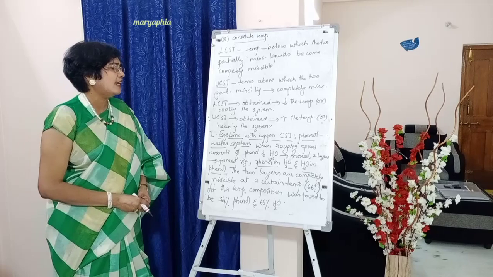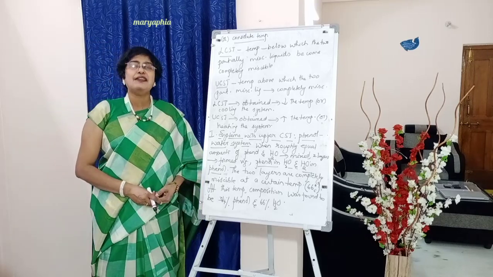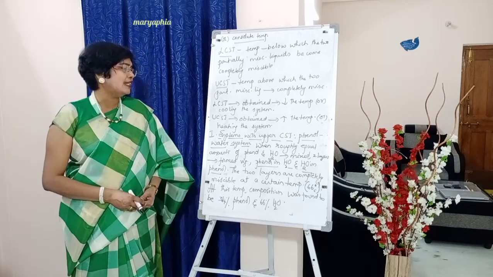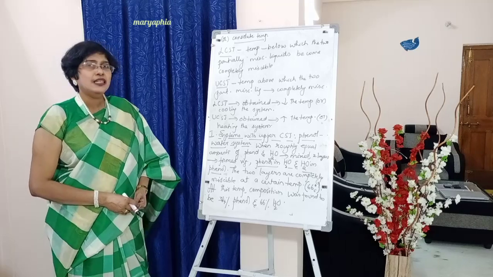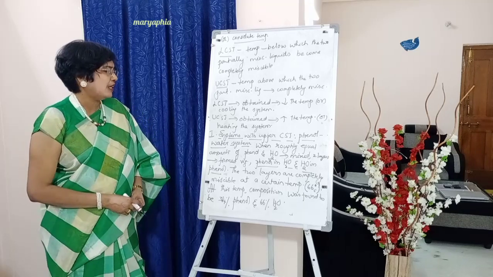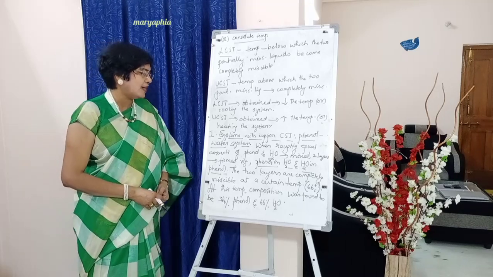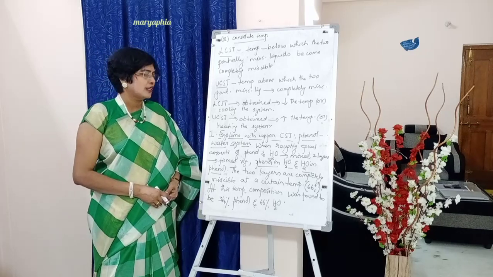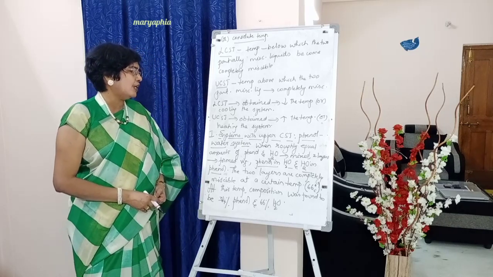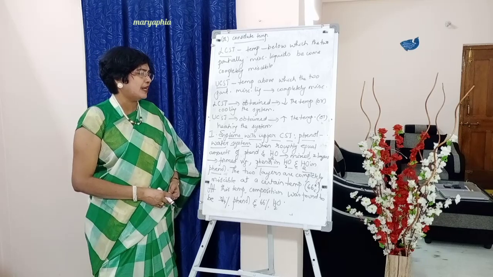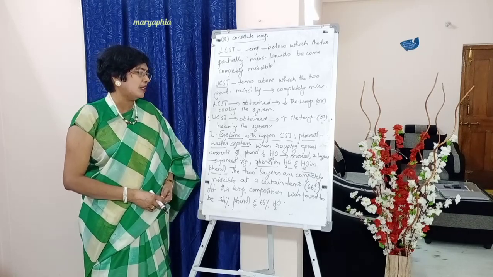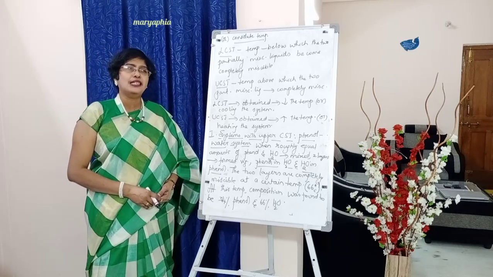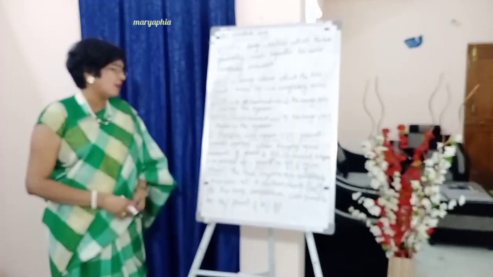So similarly here also, when we are taking roughly equal amounts of water and phenol, there will be two layers forming, namely phenol in water and water in phenol. Write down, students: when roughly equal amounts of phenol and water are mixed, two layers are formed, namely phenol in water and water in phenol.